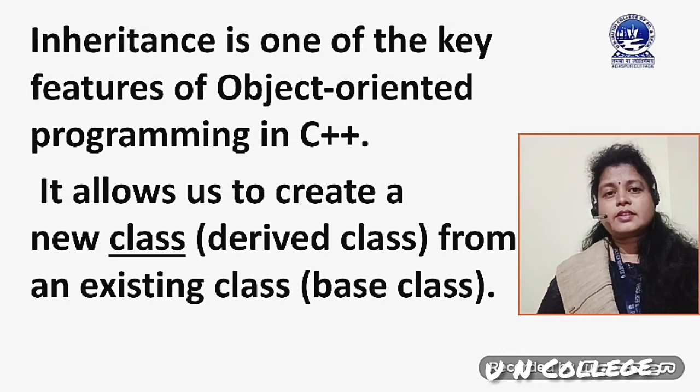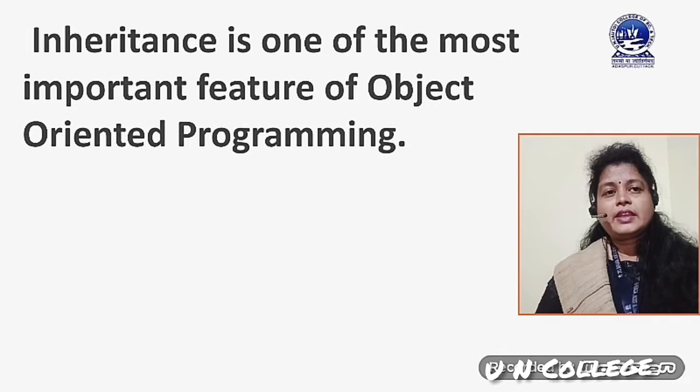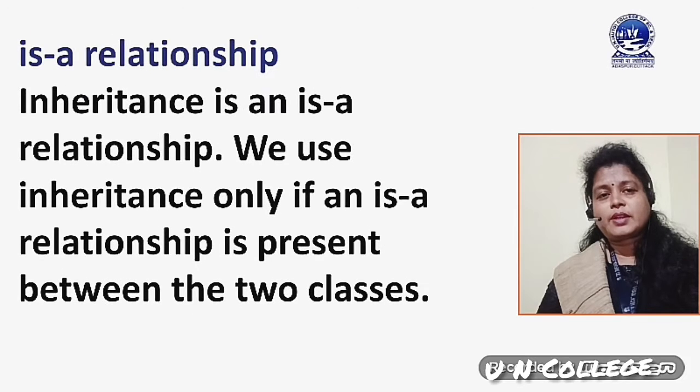Inheritance is a very important feature of object-oriented programming. It allows us to create a new class, which is called a derived class, from an existing class, which is called a base class. It is the capability of a class to derive properties and characteristics from another class.